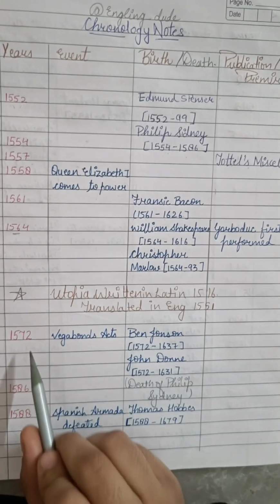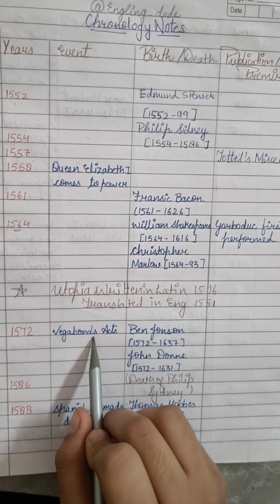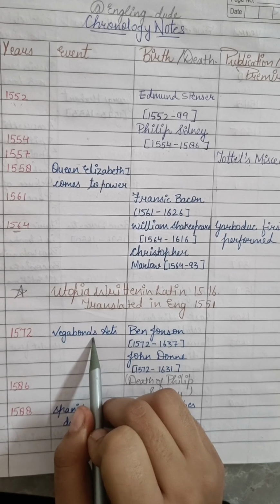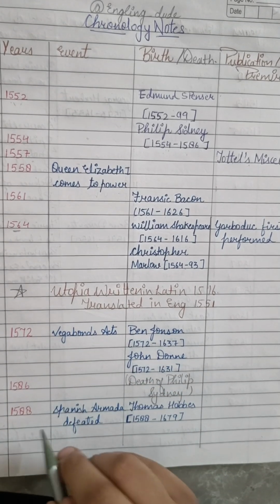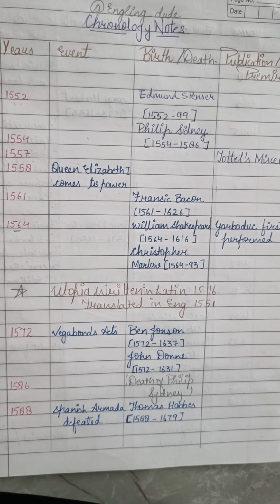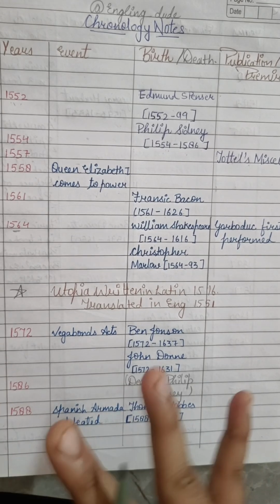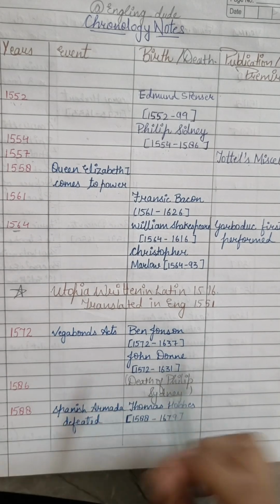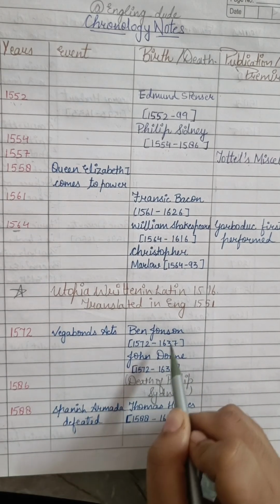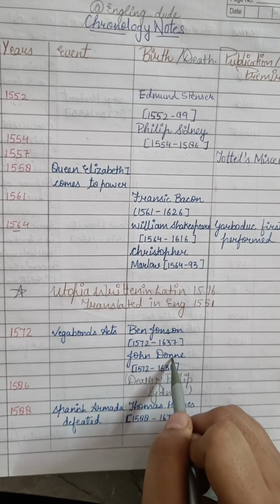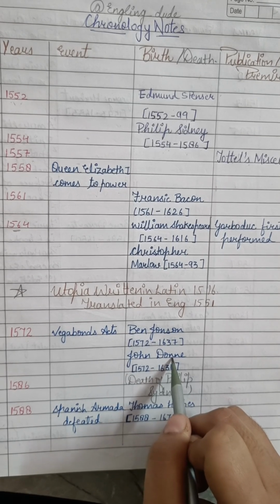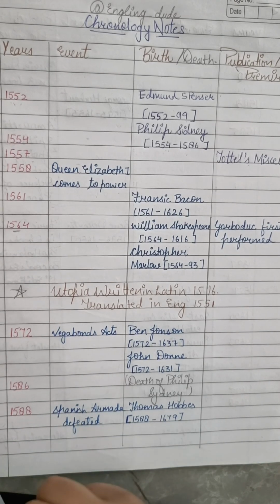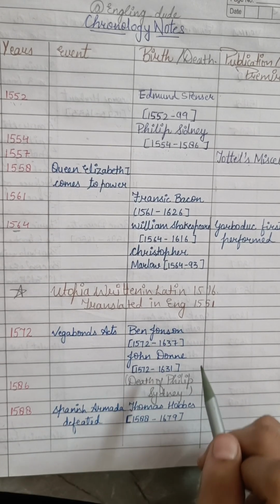Then you have 1572, Vagabonds Act. Do you know what the Vagabonds Act is? The Vagabonds Act is when so many writers, poets and actors were put into prisons and jails, and so many things were happening around. And in the same year, Ben Jonson and John Donne were born, in 1572.